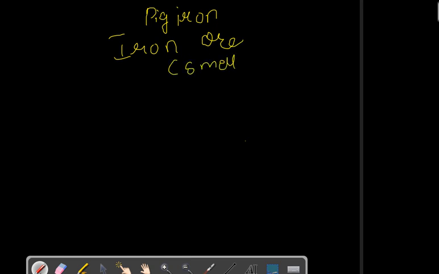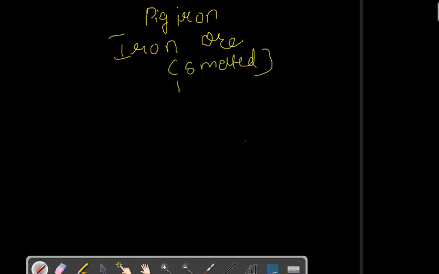Now we will move to the first and foremost topic, that is pig iron. What is pig iron? Pig iron is a crude form of iron, not pure iron. How pig iron is made, that we will study. Before that, we need to know that pig iron is obtained from smelting of ore. So iron ore is smelted or melted, and then you get pig iron.